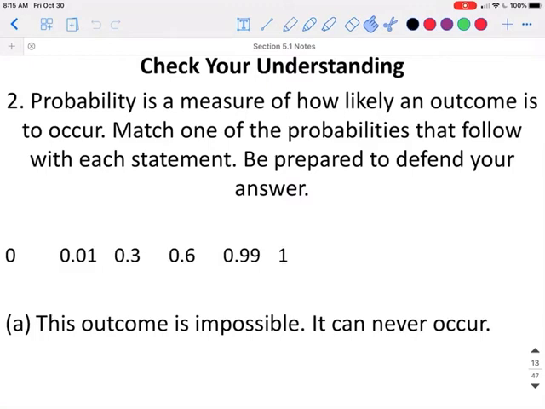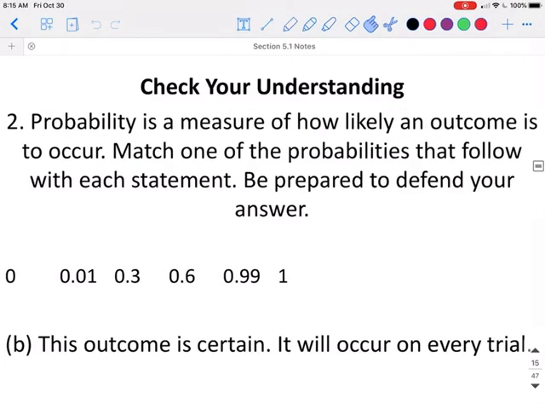So our possible answers are 0, 0.01, 0.3, 0.6, 0.99, and 1. So for A, this outcome is impossible. It would never occur. This would be the probability of 0. If it can never occur, that means there is 0 chance, so our answer would be 0. The outcome is certain. It will occur on every trial. If it's going to occur on every single trial, the probability would be 1 or 100%.